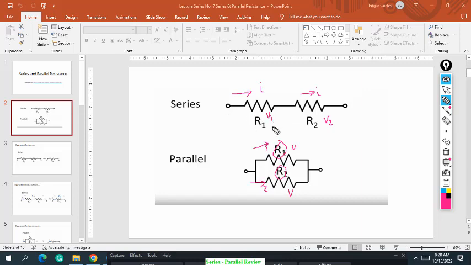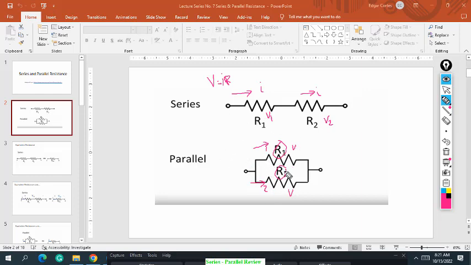Once the voltage crosses R1, there's a voltage drop. So V equals IR, right? That is the voltage drop across R1, and that would be deducted, and the voltage on R2 is the resultant voltage, if we have an independent source voltage powering the circuit.